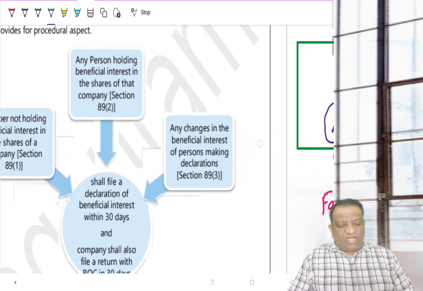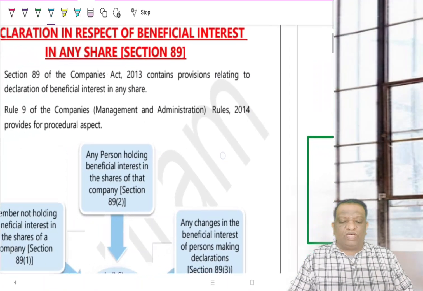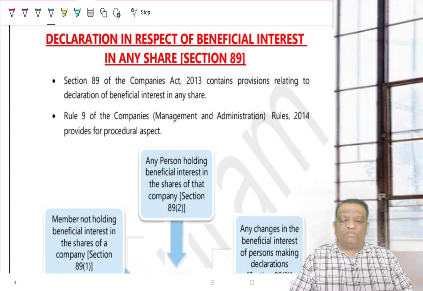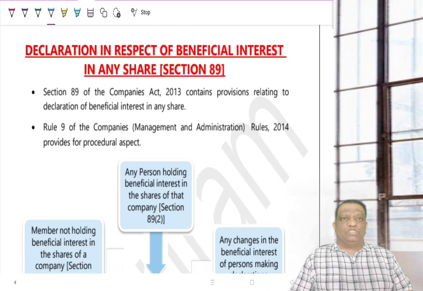Now, having understood who is the registered owner and who is the beneficial owner, what are the requirements of the Companies Act? All the requirements of the Companies Act are only on the disclosures. The government wanted real transparency. Wherever the registered owner is not the beneficial owner, the government wants him to communicate to the company: though the shares are registered in my name, the real beneficiary is XY, whoever is the person behind it. Similarly, they want such transparent communication from the beneficial owner as well.